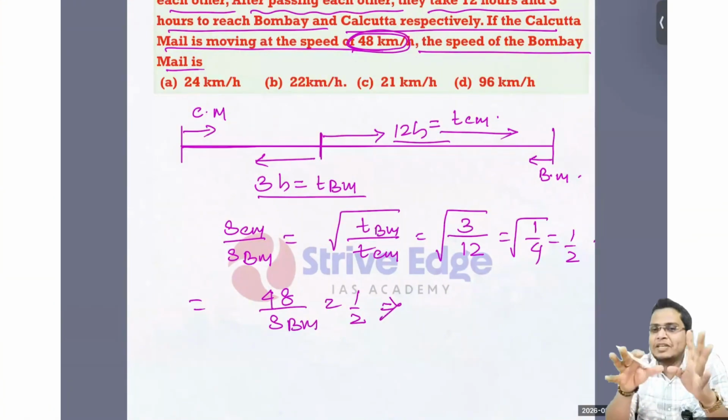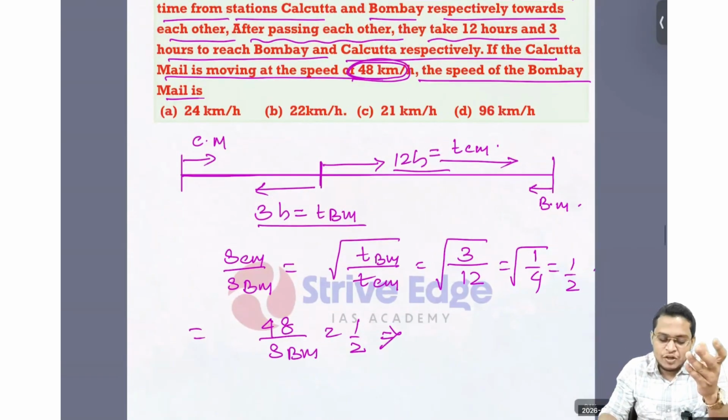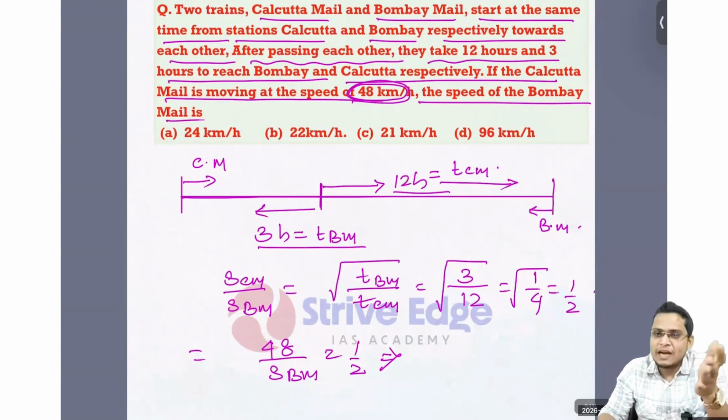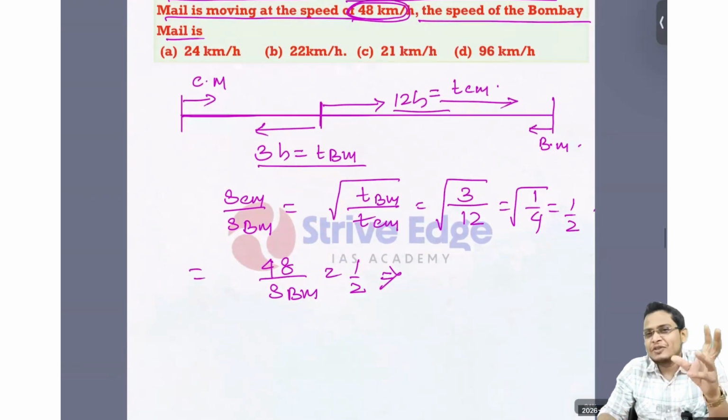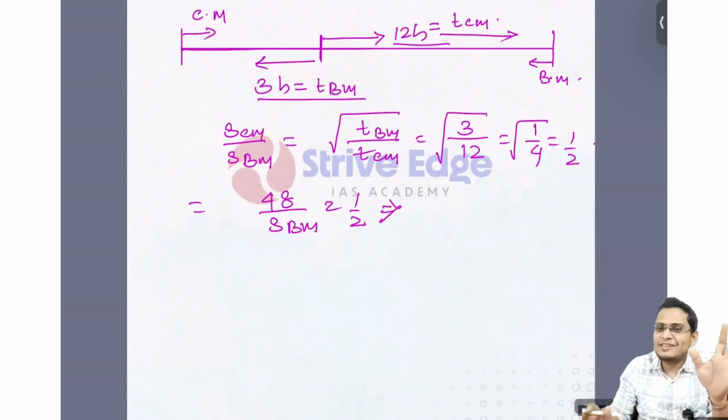Now look, I'm writing step by step, so it might look big, because I'm making it for everyone. If you skip this step and find the answer, you can get it in two steps itself. So I'm making it easy so that everyone is going to understand. That is the reason it looks very lengthy, but in reality it's not that lengthy.